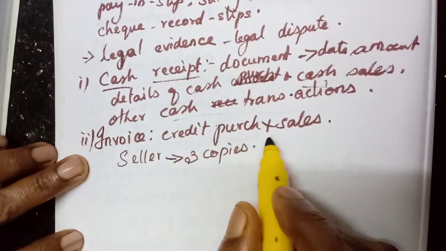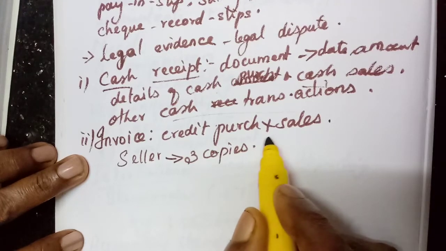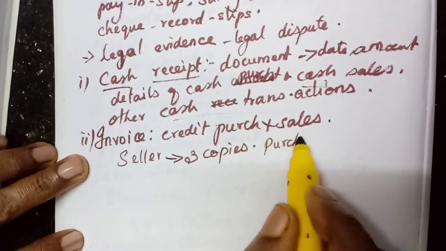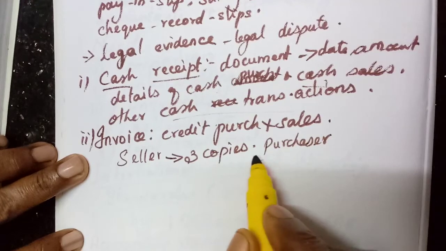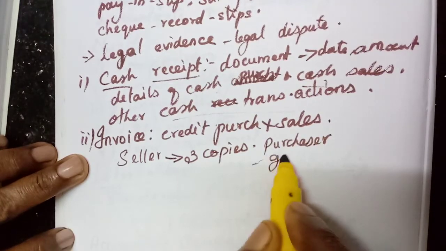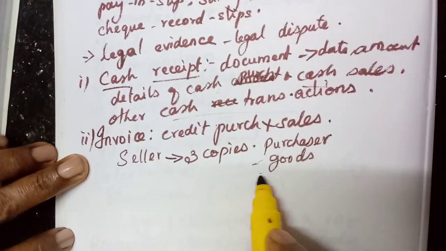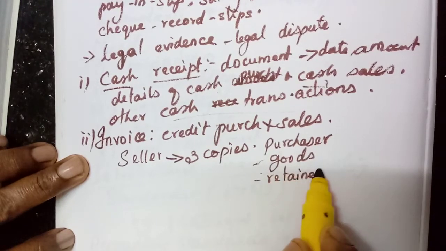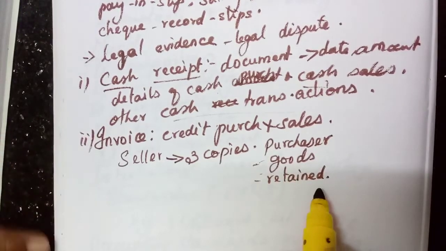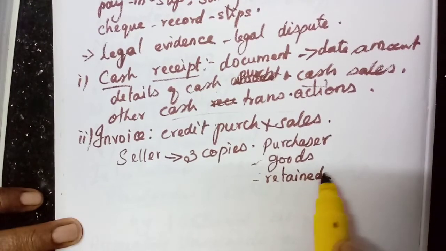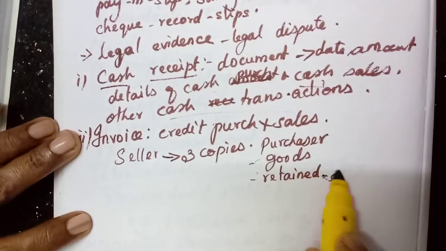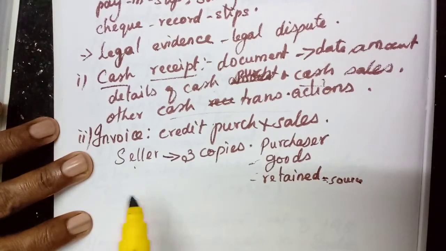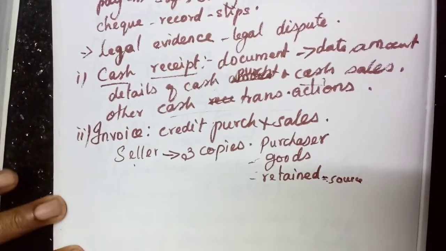One will be given to the purchaser, one who purchased goods. Then another one will be sent along with the goods. Then the other one will be retained by them for the document purpose, as the source, the evidence. This one is the source document for the selling organization. Understood?